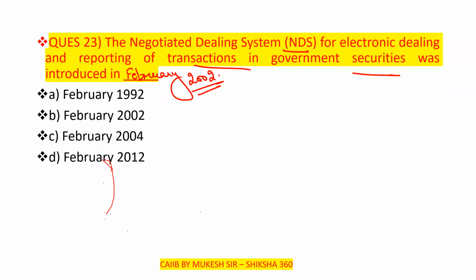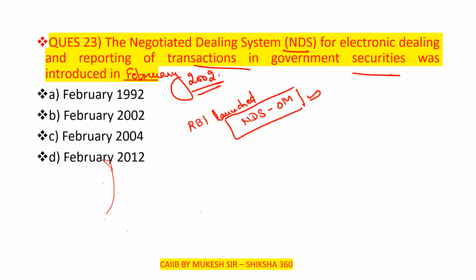Why was this introduced? For achieving an automated electronic reporting and settlement process. Further, RBI launched what next? That is NDSOM. Many times students are not aware of that. What is NDSOM? Can anyone tell when it was introduced?